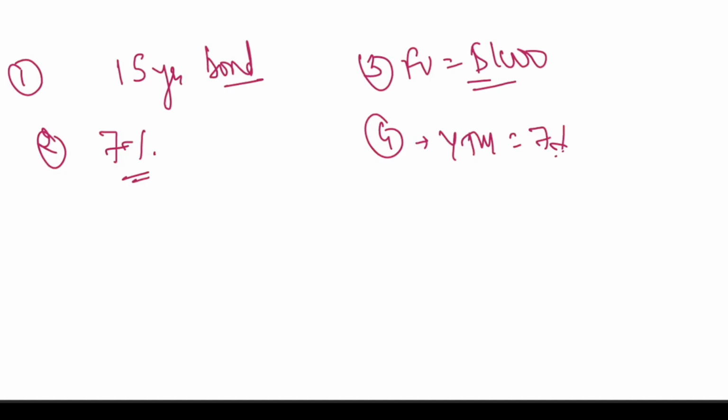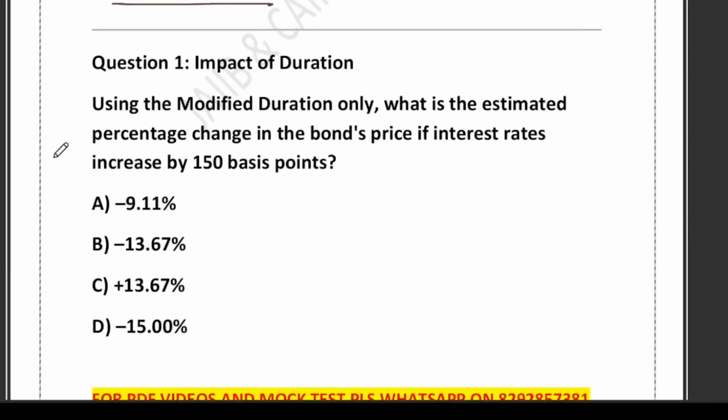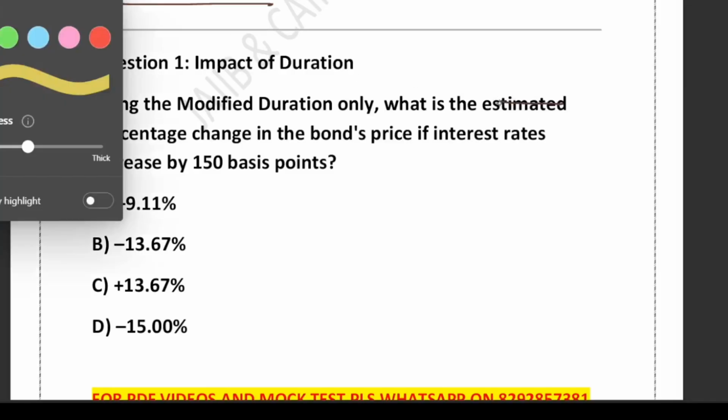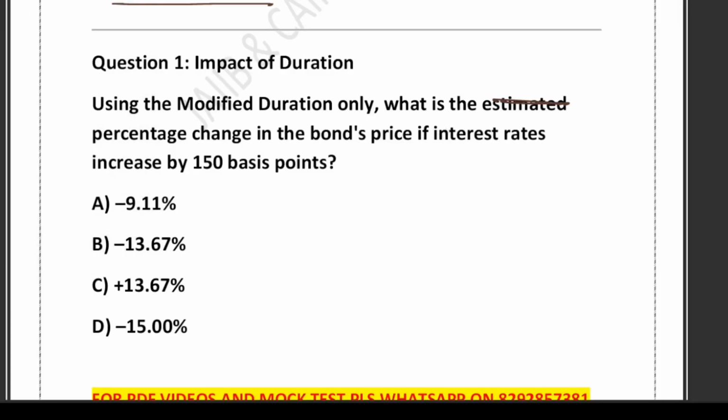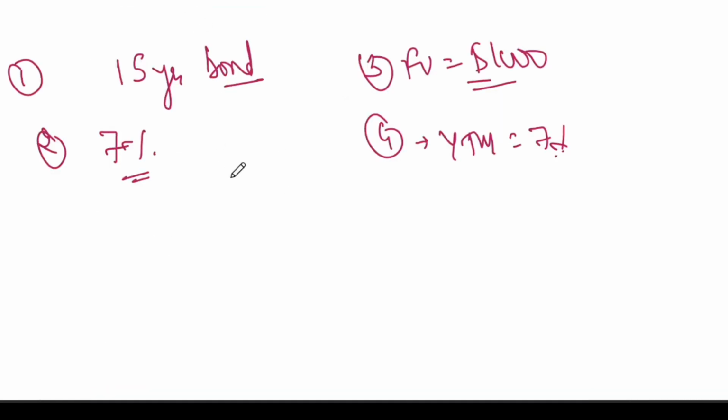Then let's compute the expected percentage change in the bond price using the modified duration. What is the question asking? The first question is the impact of duration. Using the modified duration only, what is the estimated percentage change in the bond price if the interest rate increases by 150 basis points? That's the question.